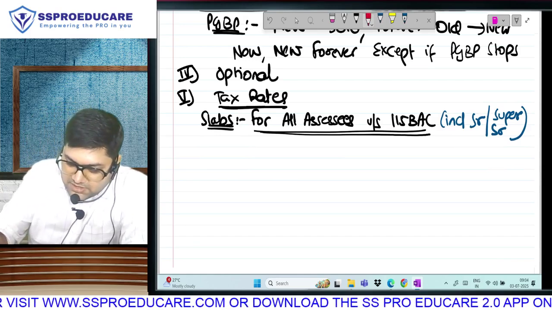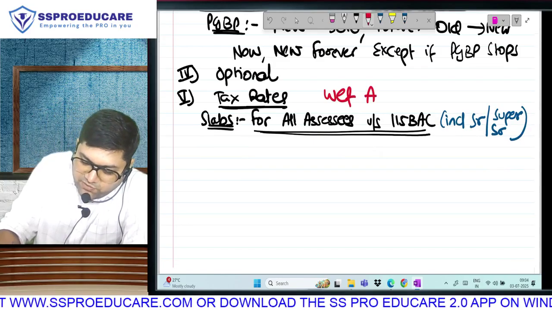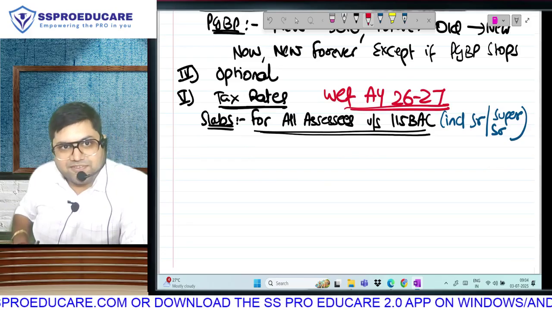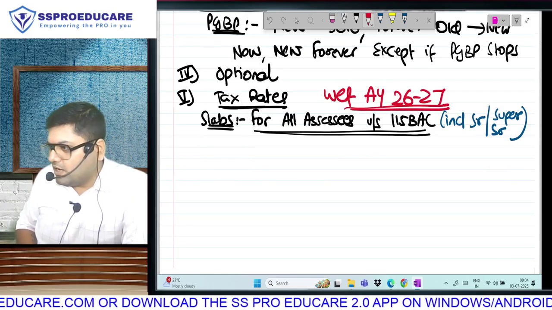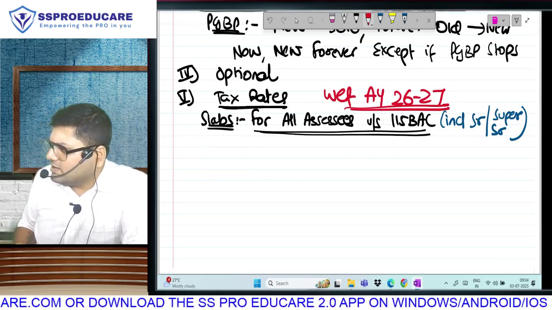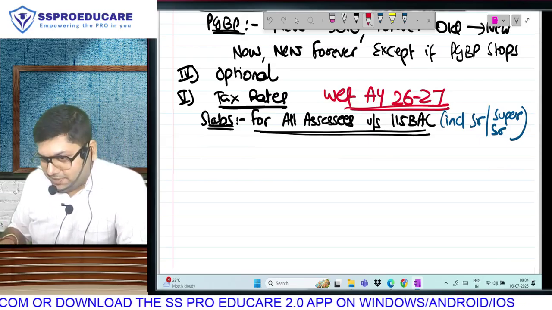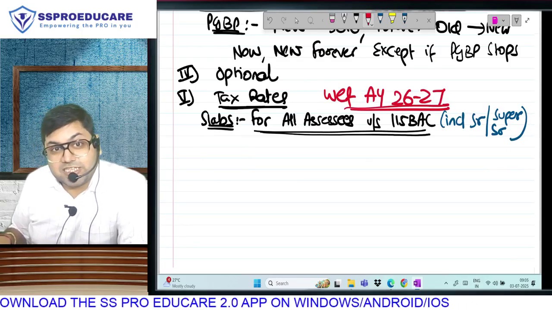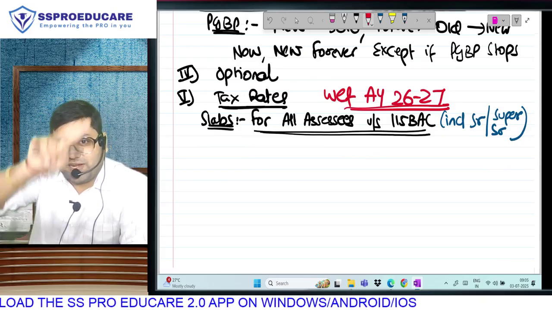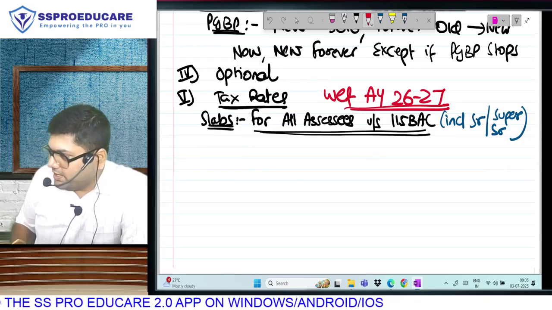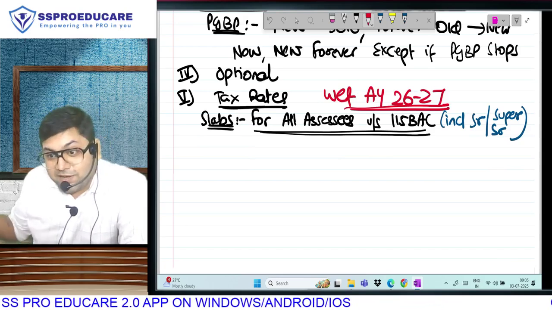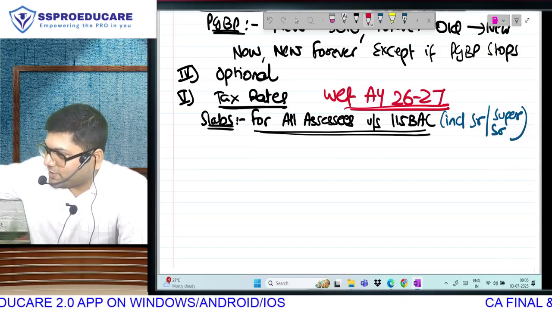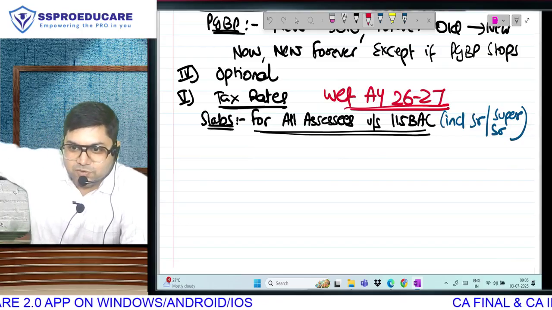What are the slabs, ladies and gentlemen, with effect from assessment year 26-27? Yes, the slab rates in new regime are amended, and I think you are aware that every year slabs get amended, but last 3-4 years they are only amending new regime. Which is why, did you observe old regime ka slabs were exactly same as you studied in intermediate, but new regime ka slabs every year have changed. When you studied it was 250, 250, 250 to 5 lakh, 5 to 7.50, 7.50 to 10. Then it became 0 to 3, 3 to 6, 6 to 9, 9 to 12.